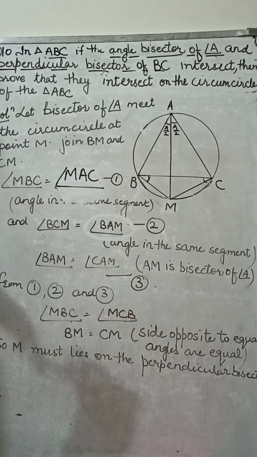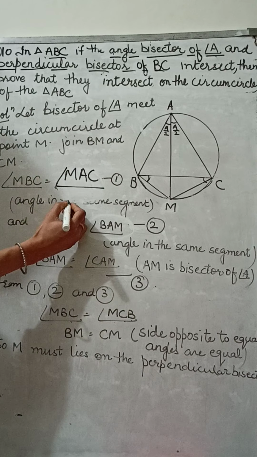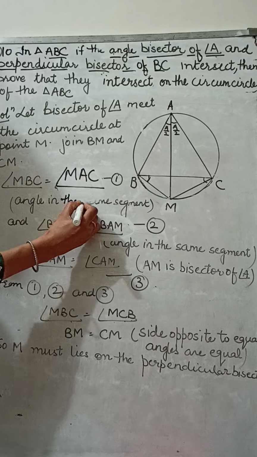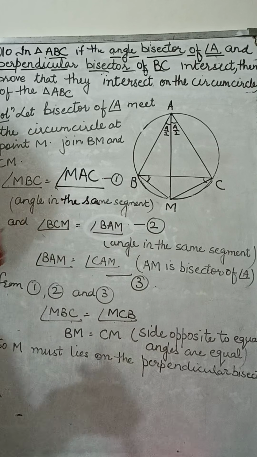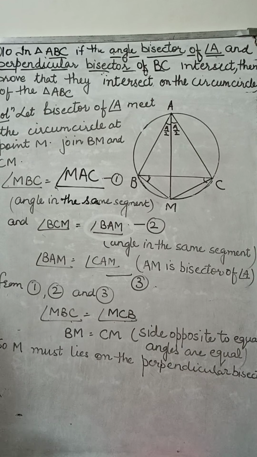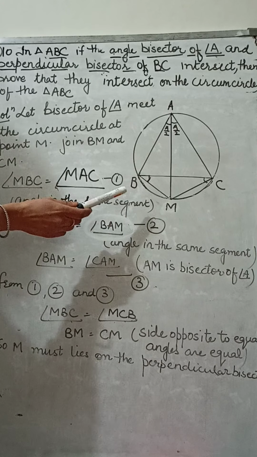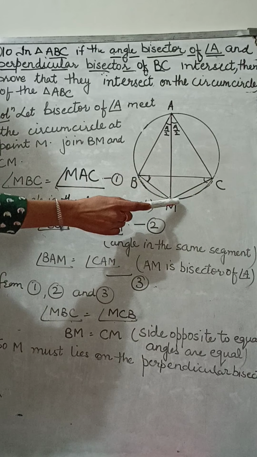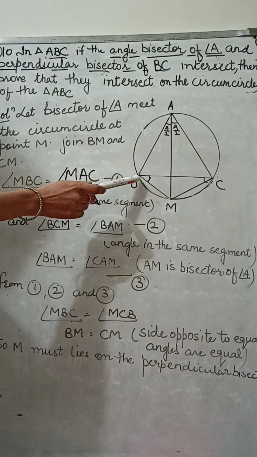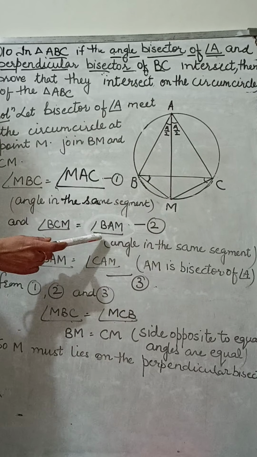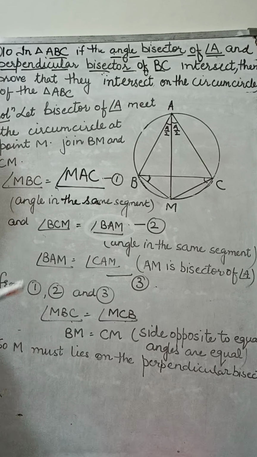This we take as equation number 1. This is angle in the same segment. Then we are using BM as an arc. Now angle BCM is equal to BAM, angle in the same segment.